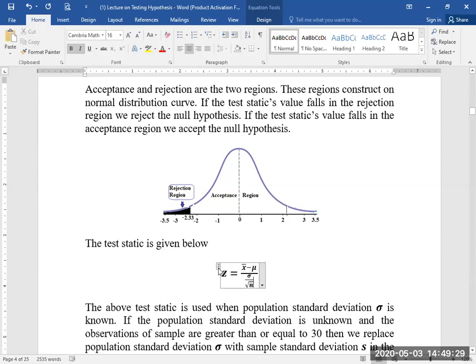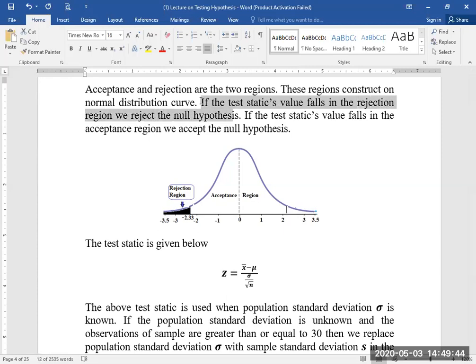And now the next step is in which region the test statistic will fall. If the test statistic value falls in the rejection region, we reject the null hypothesis. If the test statistic value falls in the acceptance region, we accept the null hypothesis.